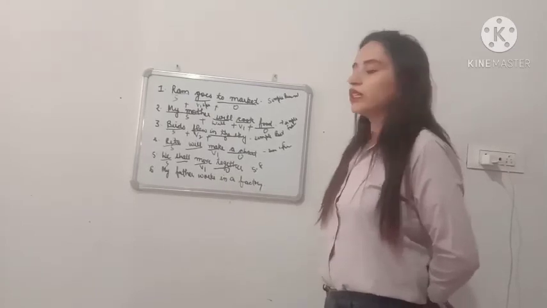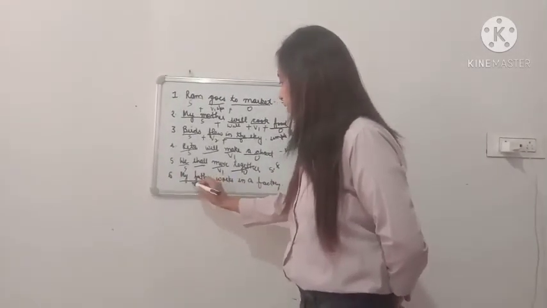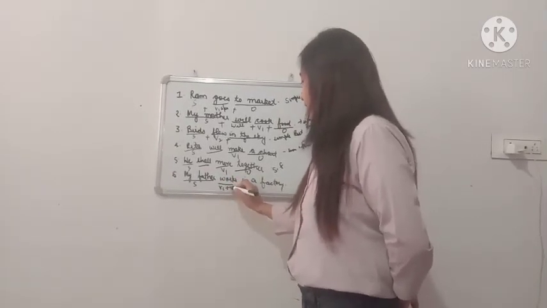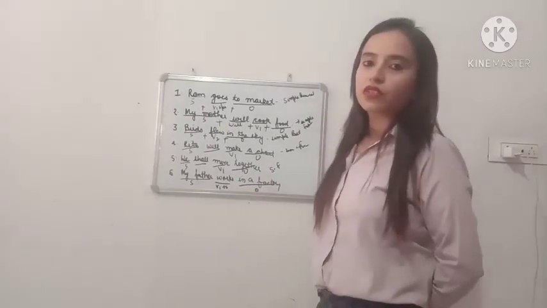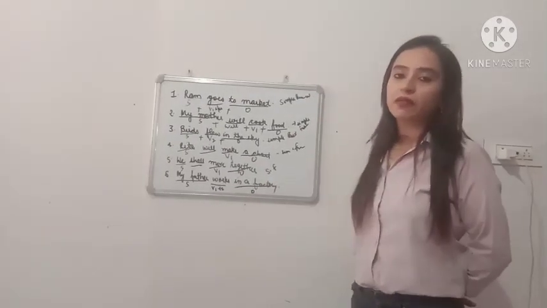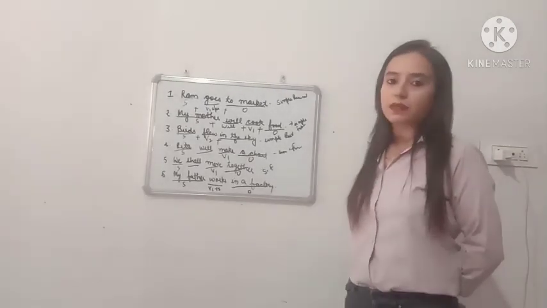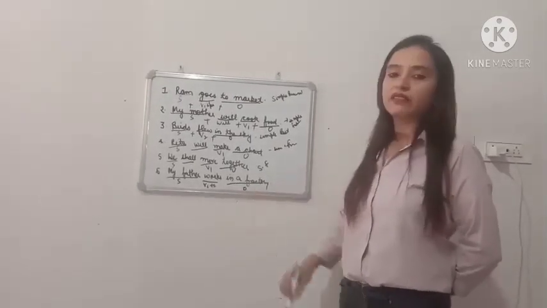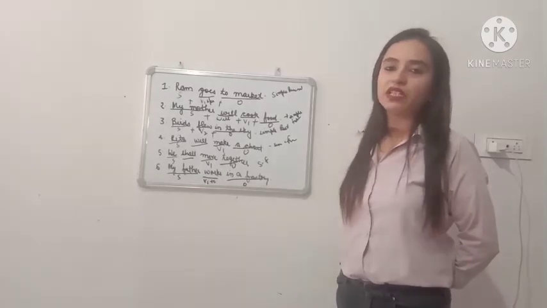My father works in a factory. What is the subject here? My father. Works here is V1 plus S given. In a factory, object. So recall, subject plus V1 plus S or ES plus object. Which tense?